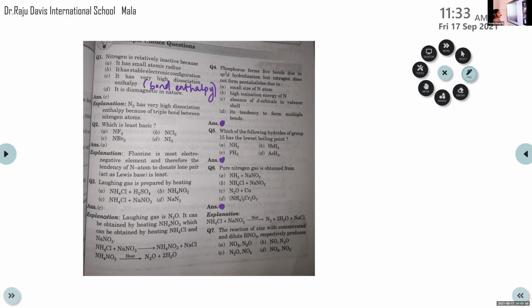Laughing gas is N2O. Okay, N2O is known as laughing gas. And here you have to select the method of preparation of this laughing gas. Here option C is the correct answer, NH4Cl plus NaNO3.